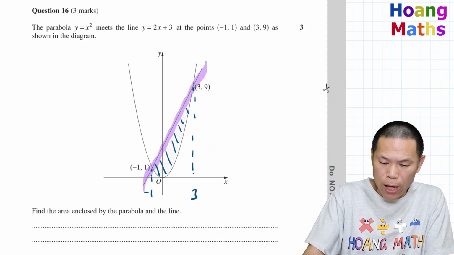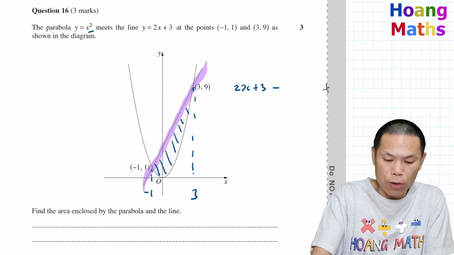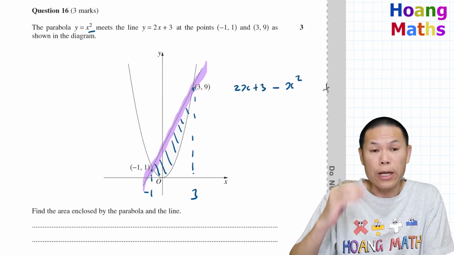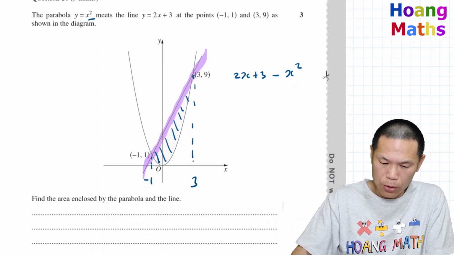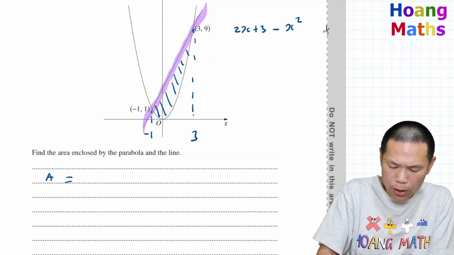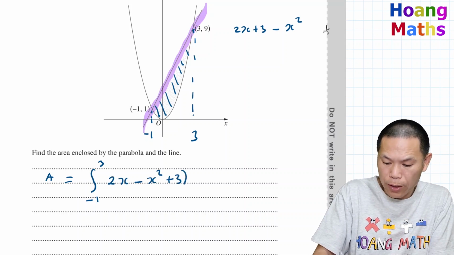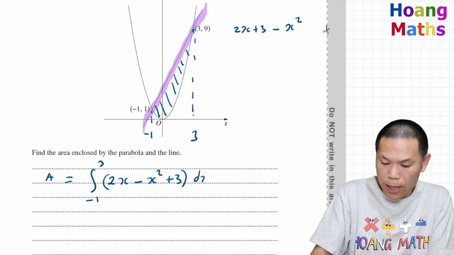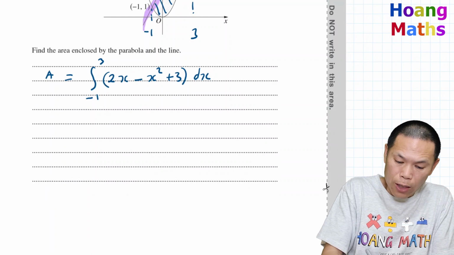We know that 2x plus 3, we minus the parabola, that is x squared. So now we just integrate that from -1 to 3. Let me just move this up. So the area is equal to the integral from -1 to 3 of 2x minus x squared plus 3 dx. Now I just evaluate this.